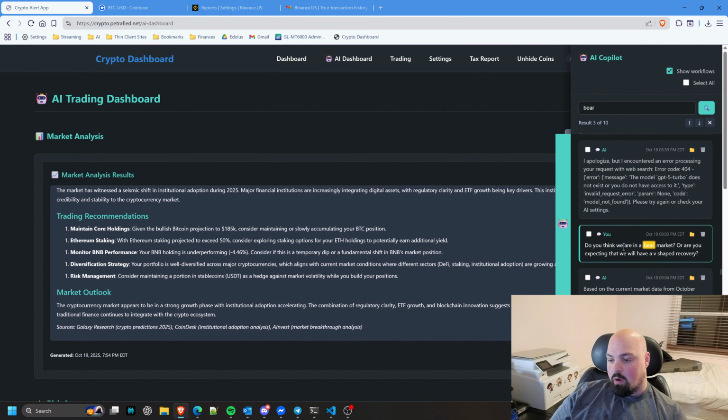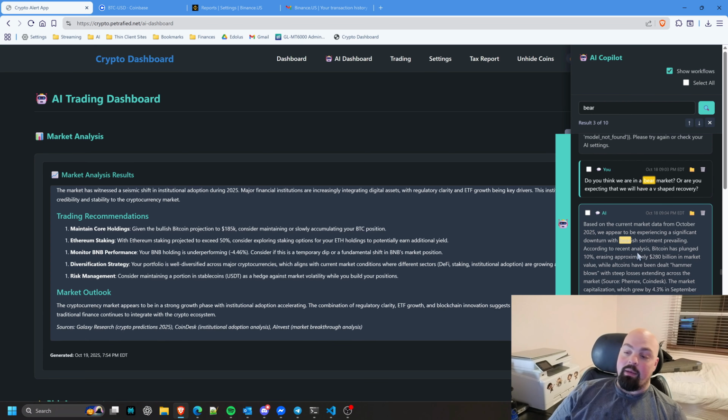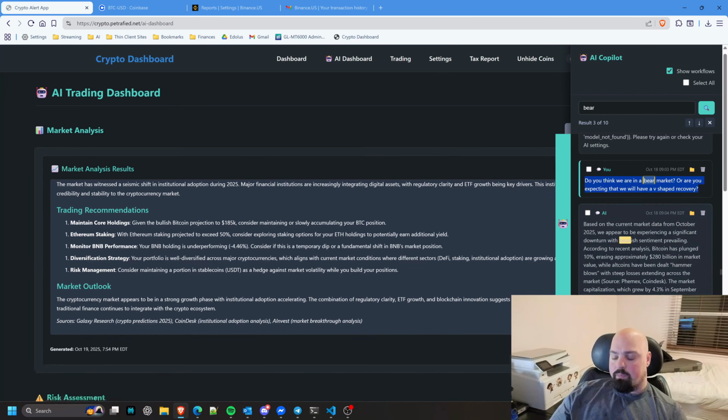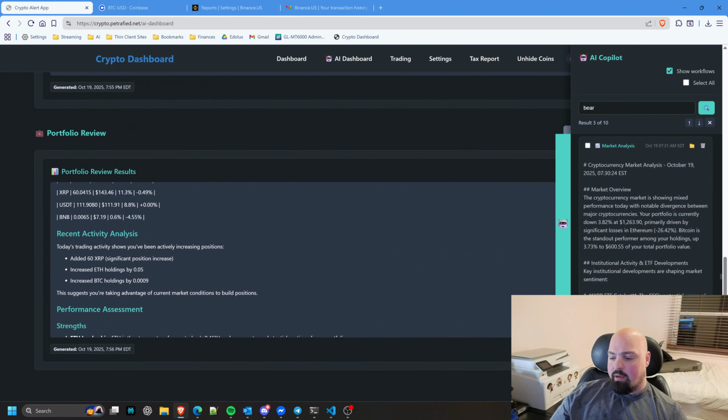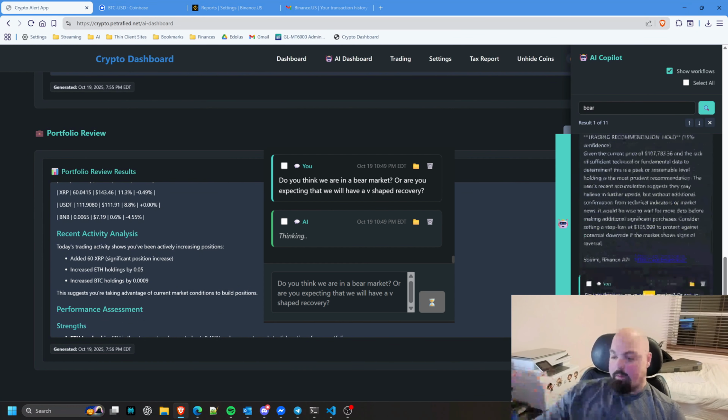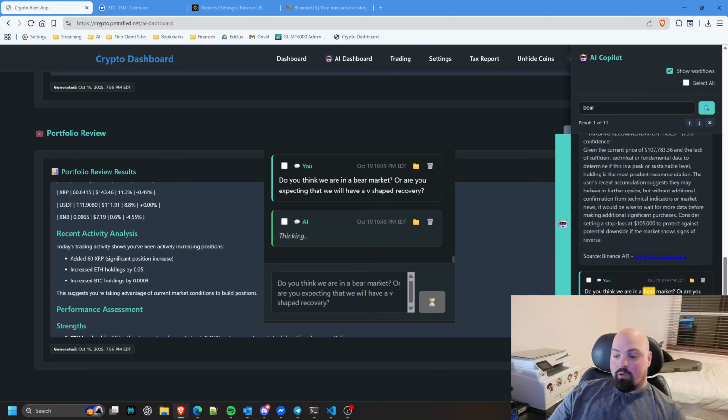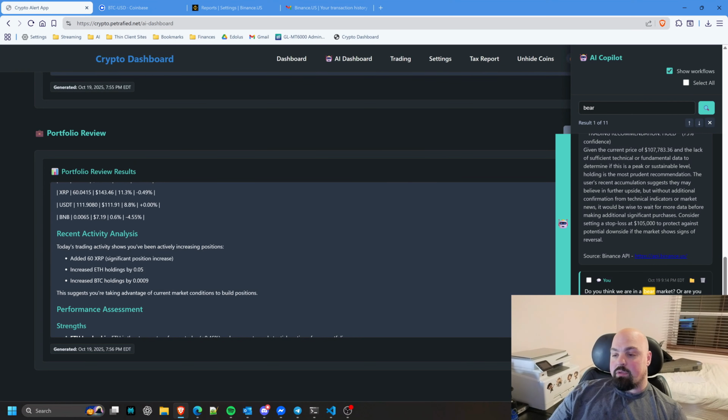Do you think we are in a bear market, or are we expecting that we are in a V-shaped recovery? And not only do these three-stage prompts work, the sidebar also has the ability to reference the last 8,000 tokens worth, because of the 8,000 token limit. I can check through all the conversation history up to 8,000 tokens as context with my prompt. So I could ask it again. I did this yesterday as a test, just to see if it worked, because before it was giving me errors, but I finally fixed it. We'll ask it again, and it'll say thinking while it does its prompt, and I just try to be patient and wait and see what the response is going to be.